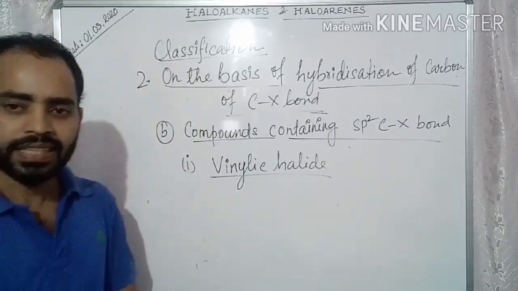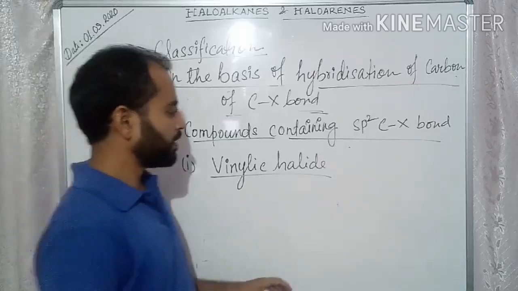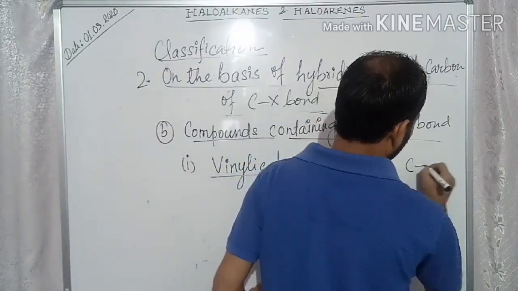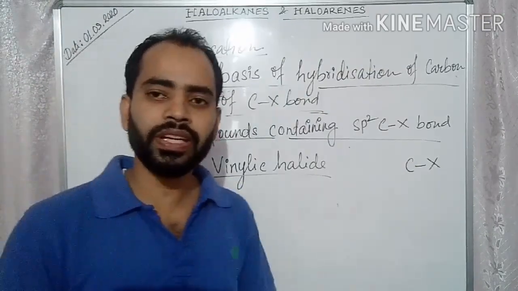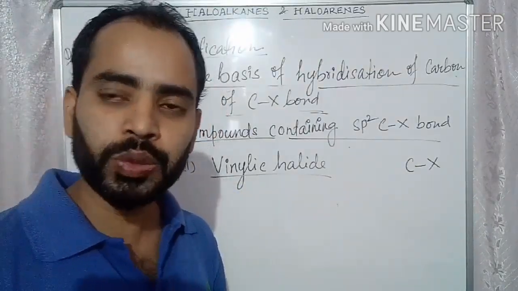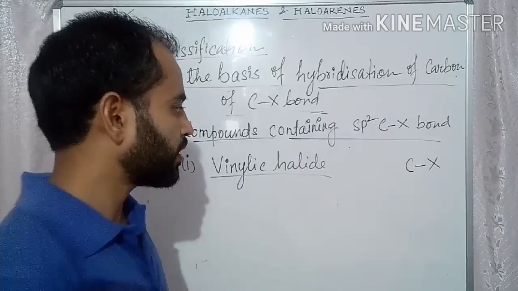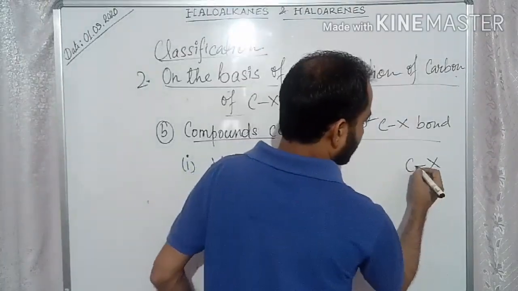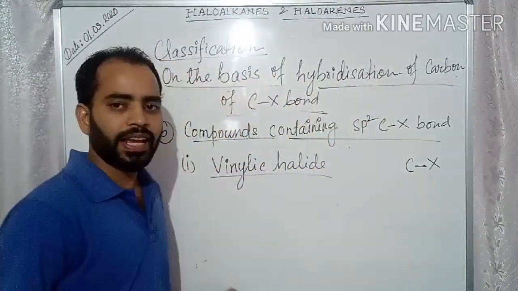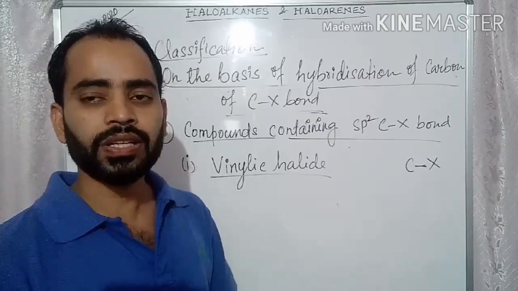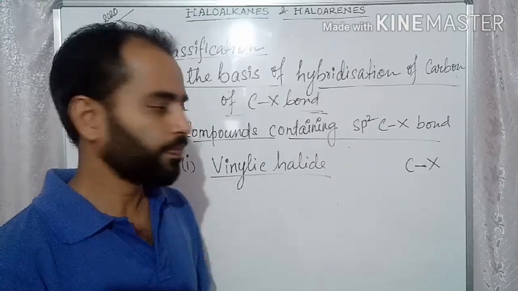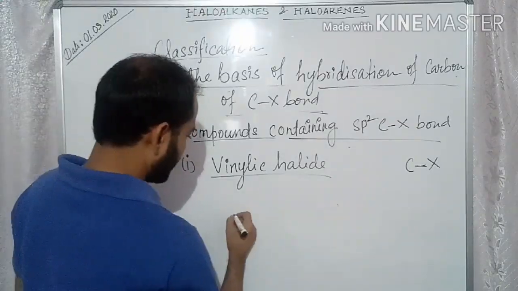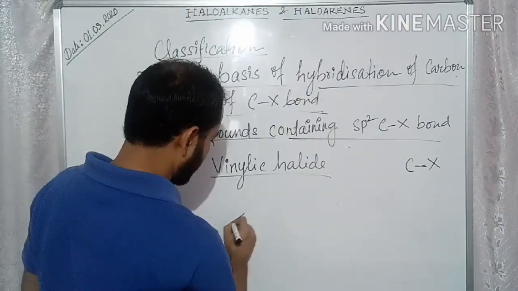That means in this compound the carbon which is bonded to the halogen should be an sp2 hybridized carbon. That means for sp2 there must be 3 sigma bonds. Let's take one example.